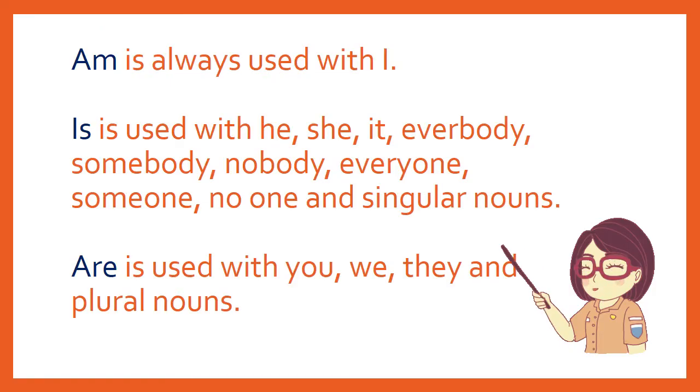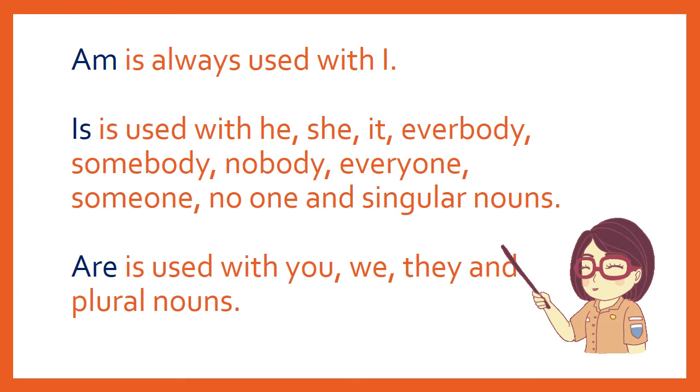Now children, let us recall what we learnt. Am is always used with I. For example, I am a boy. I am eating. Is used with he. He is eating.